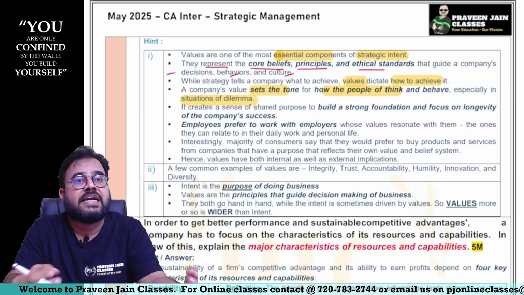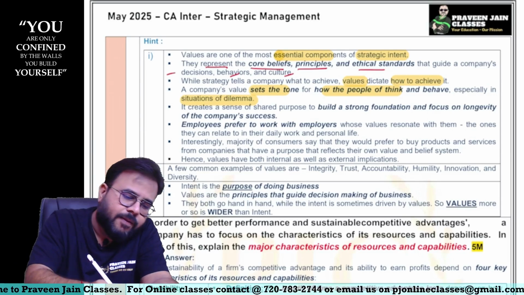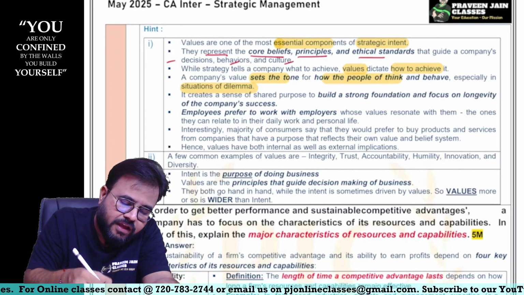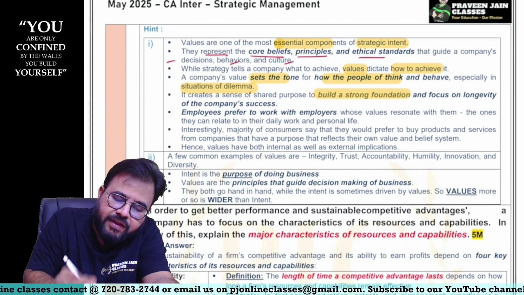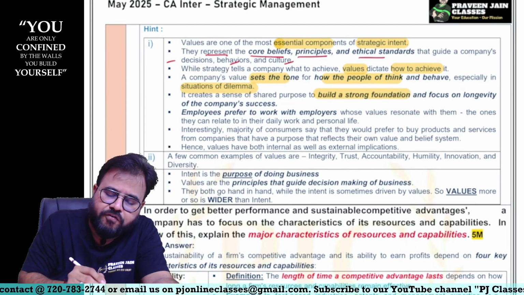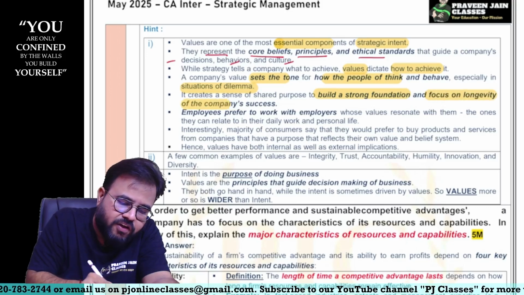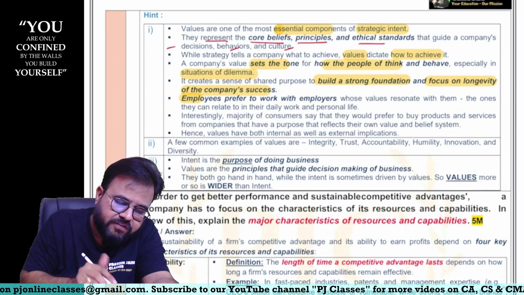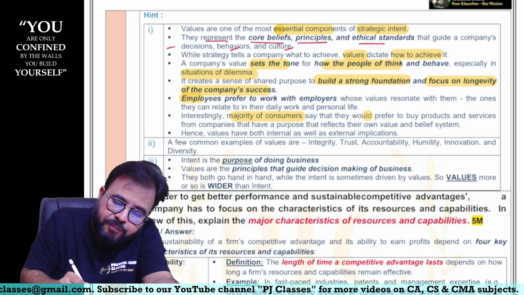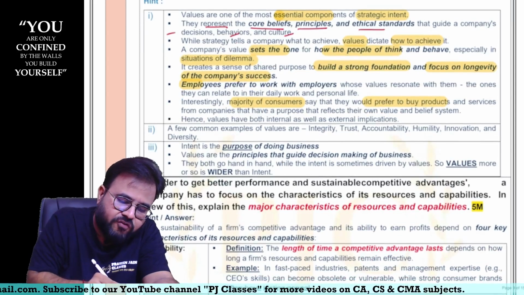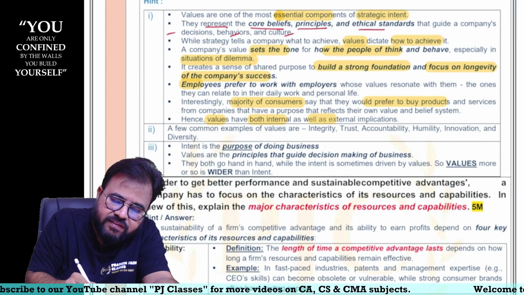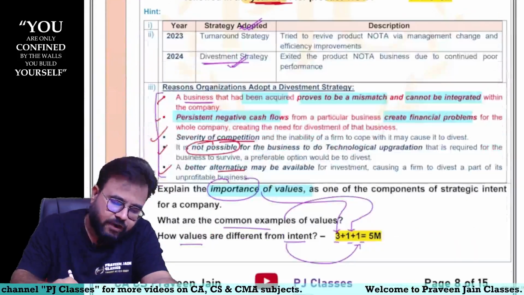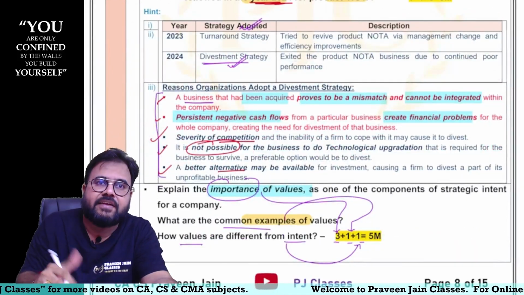Can I say that's the reason we say Tata Group is equal to trust? That is the logic, sir. Anyway, the importance of value systems we are talking about. If you have good value systems, it brings a strong foundation for the company. It focuses on the longevity of the company's success. Employees would prefer to work with that type of employers. The majority of the customers would prefer that type of products. Hence values will have both internal as well as external implications. So these are all the importance of what, sir? Values. Second question, we have to give some examples, common examples of values.